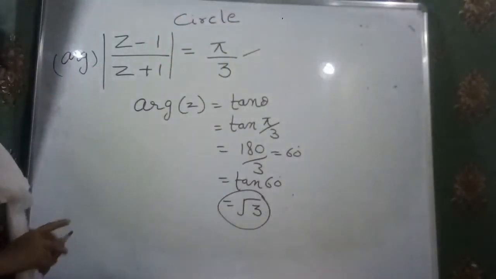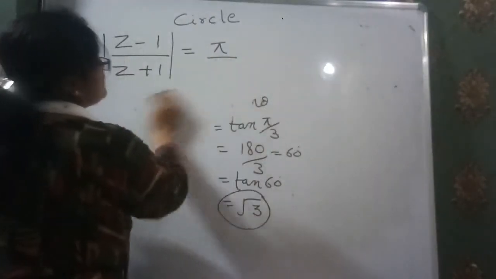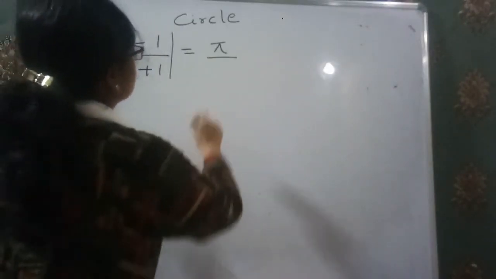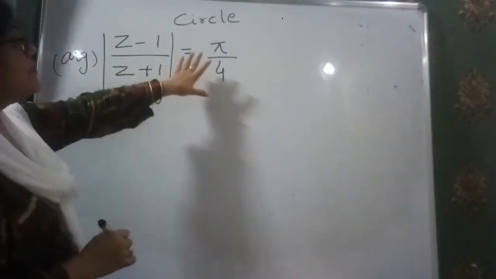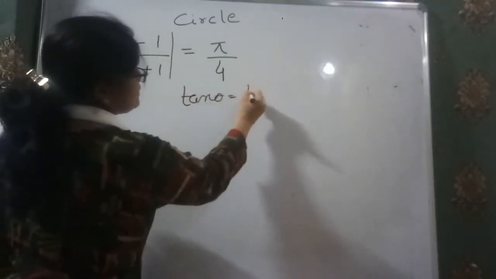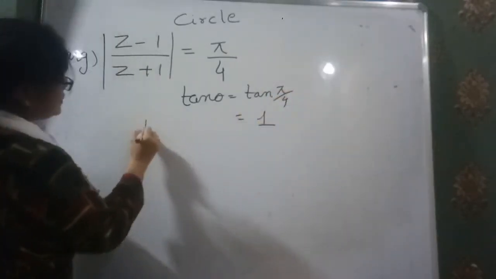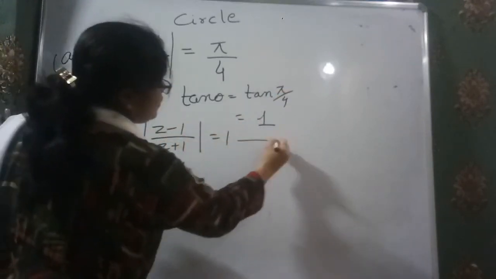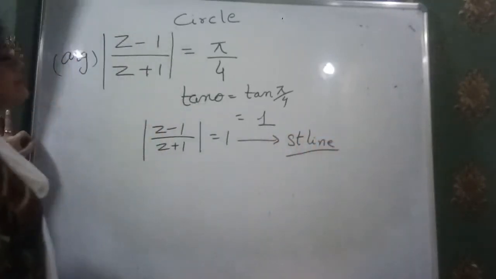Clear? And for example, now there's one more question. If there is some other value written over here, if it is written pi by 4, then the same question is there, and we find tan theta. That means tan pi by 4, and I think you know that its value is 1. Now the value of |z - 1| / |z + 1| becomes 1. Now it represents a straight line. I think you understand now.